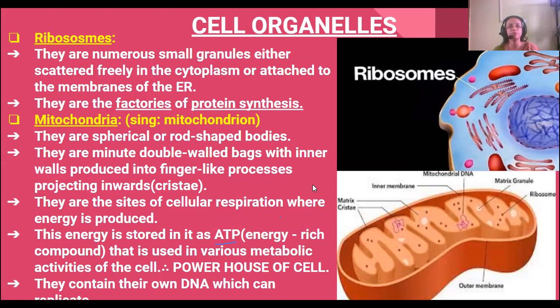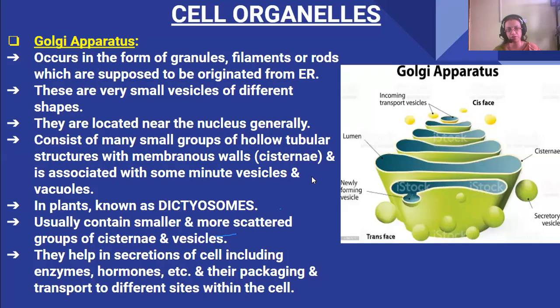Next is the Golgi apparatus. See, the Golgi apparatus is also like the endoplasmic reticulum, similar to that. But the Golgi apparatus occurs in the form of granules, filaments or rods. They can be of three shapes.